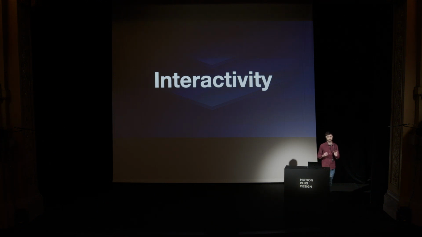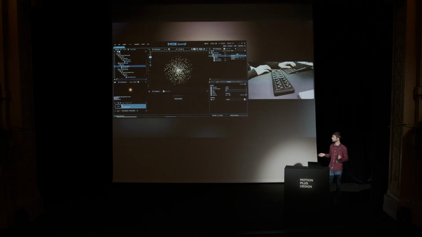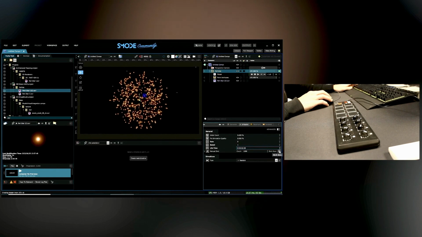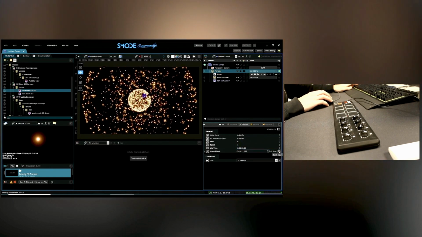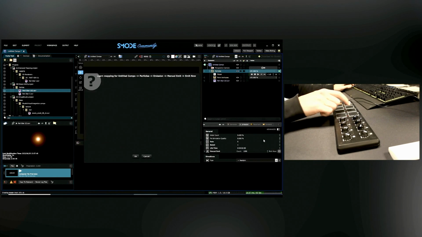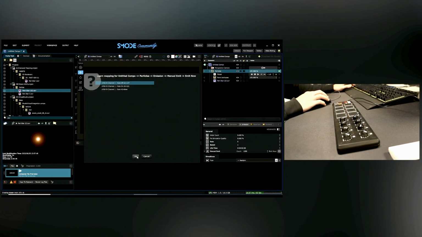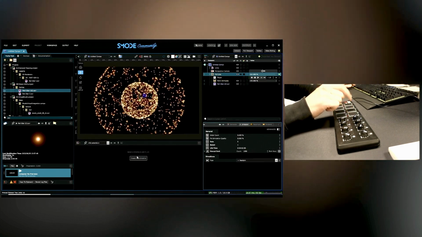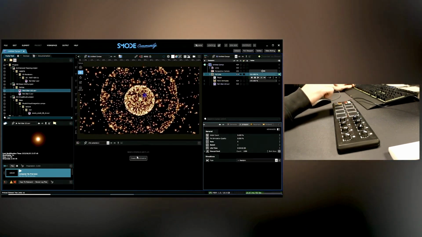I have also said that SMOD is made for interactivity. So in a completely different context, here you have a particle emission in real time in SMOD with a parameter that emits thousands of particles each time I press it. So I can right-click on it in order to connect it to a MIDI controller. And now the connection is done, and each time I press the MIDI pad, it will emit thousands of particles. So this is a very simple example, but it can go much further.